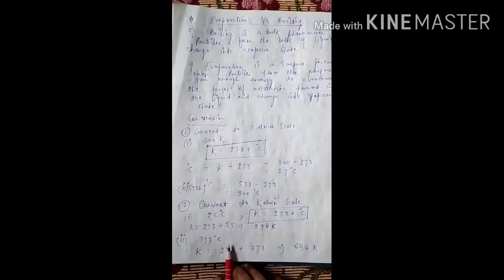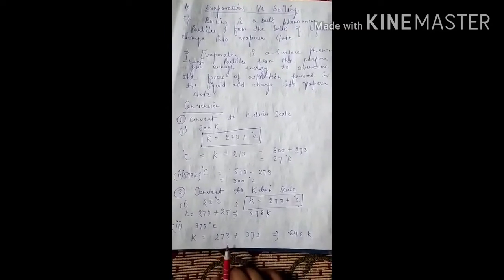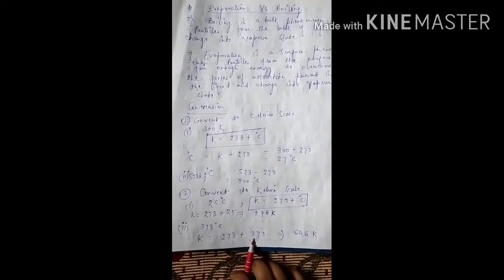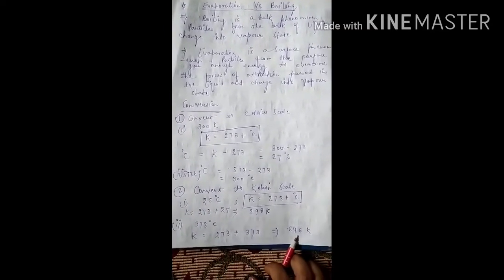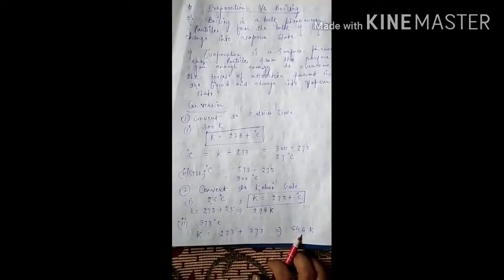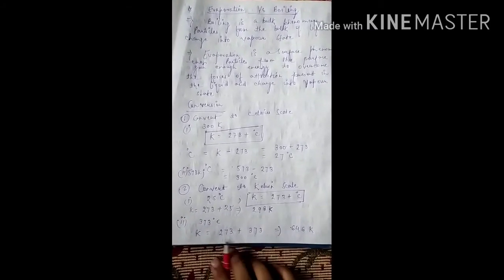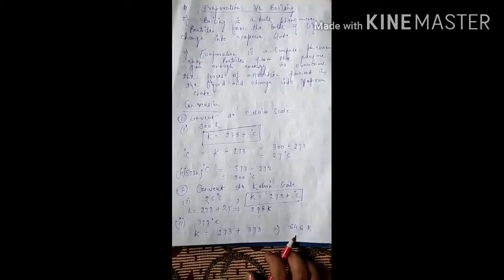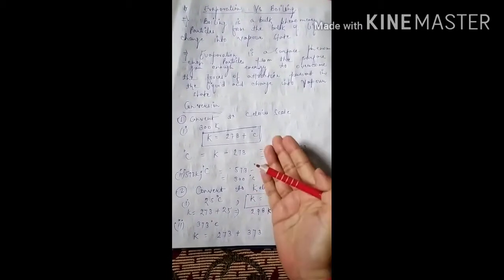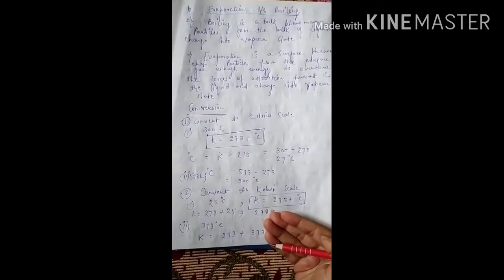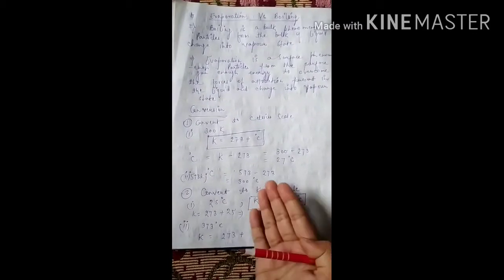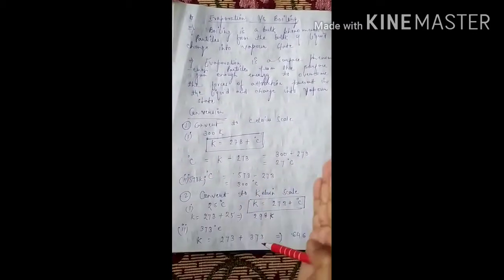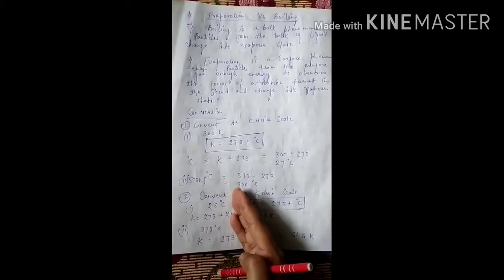Now 373 degrees Celsius: Kelvin equals 273 plus 373, which gives 646 Kelvin. So these are the numericals showing how to convert Celsius to Kelvin and Kelvin to Celsius.